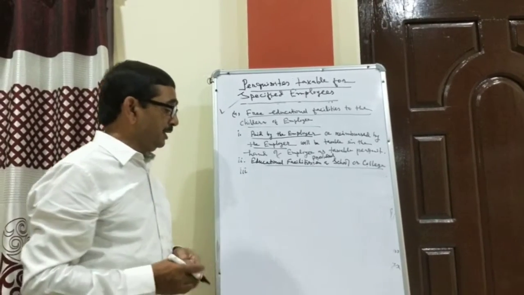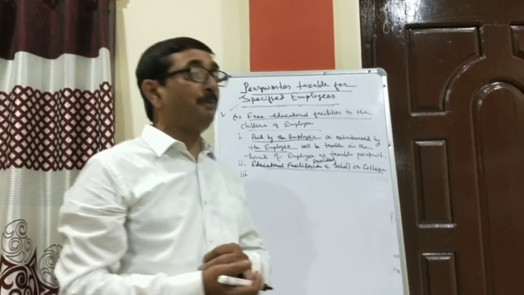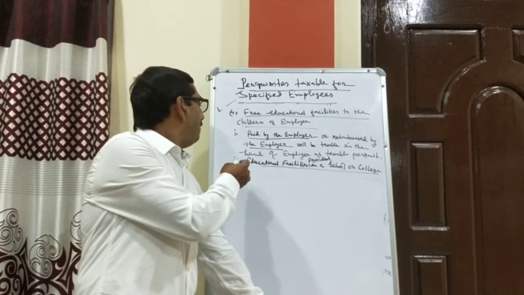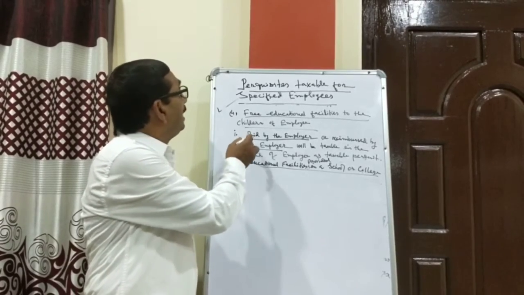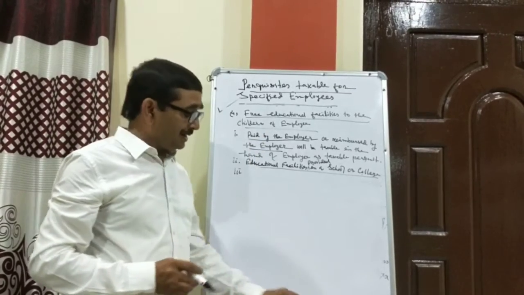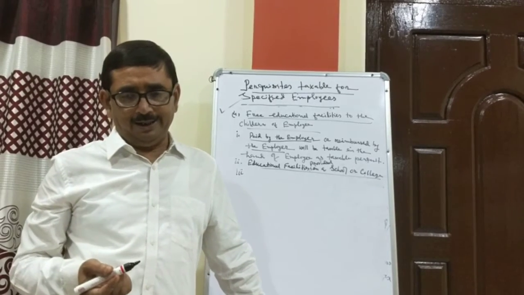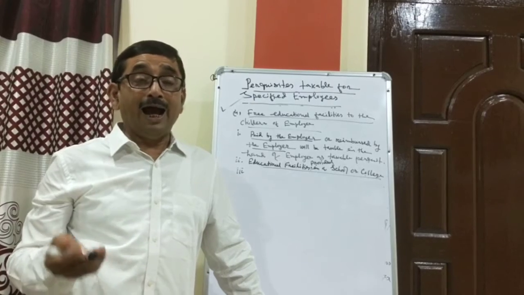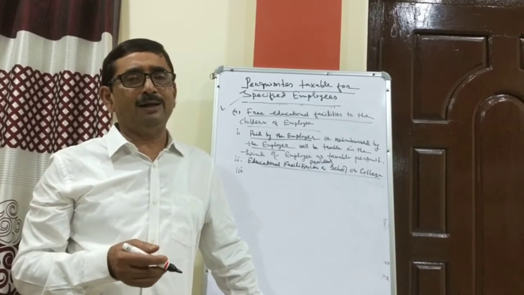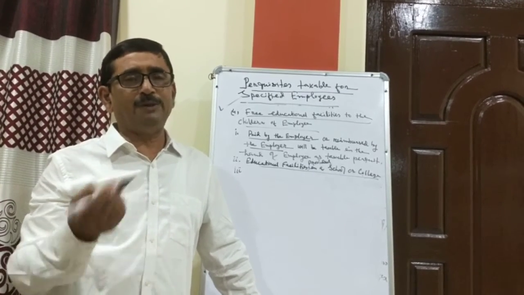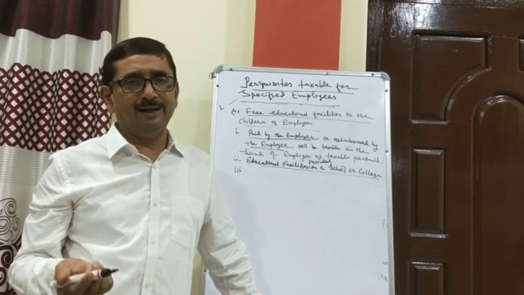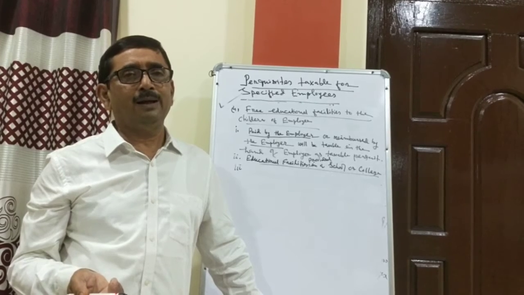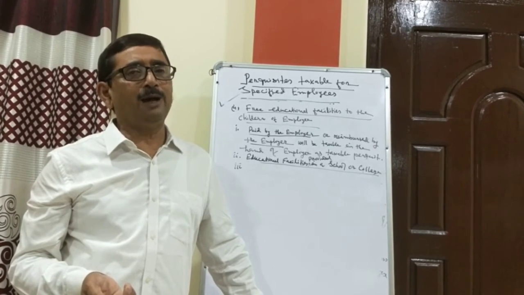Point 3, free educational facilities to the members of employees' household. What I have given here is educational facility to the children of the employee only. But if these facilities are also given to other household children of the employee, that means he may not be his direct son or daughter, but other relatives' children may also be educated by the employer on behalf of the employee.